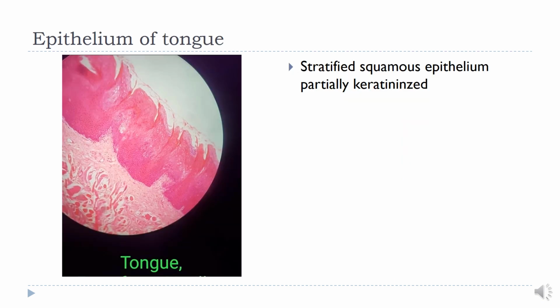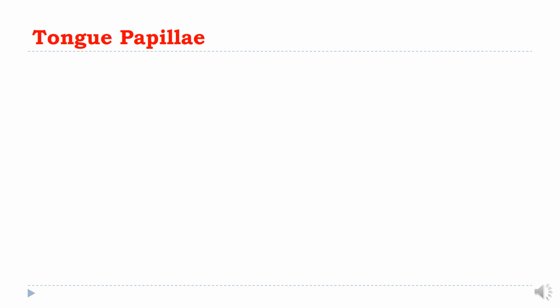Now the lingual mucosa is covered by stratified squamous epithelium with varying degrees of keratinization. Since the dorsal surface of the tongue is more at risk for desiccation and abrasions from contact with food bolus of various temperatures and textures, it is covered by epithelium which is partially keratinized. So, tongue papillae.